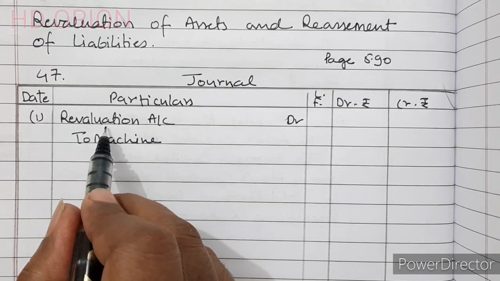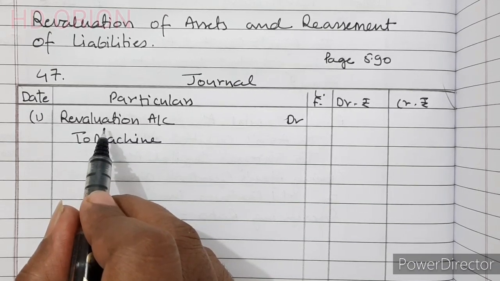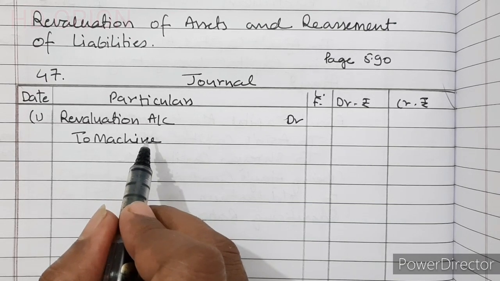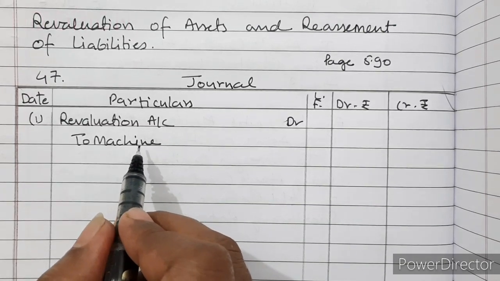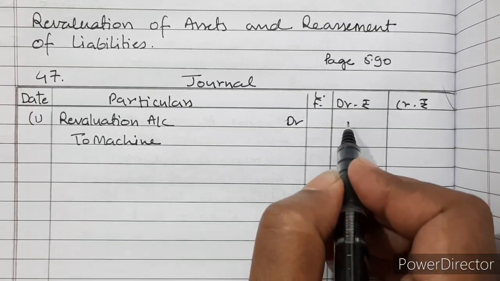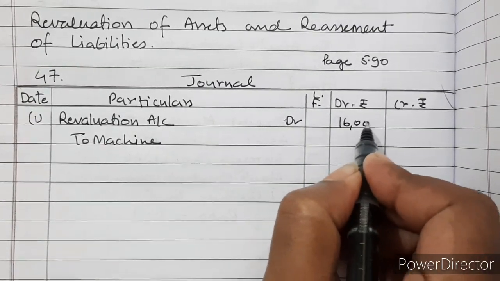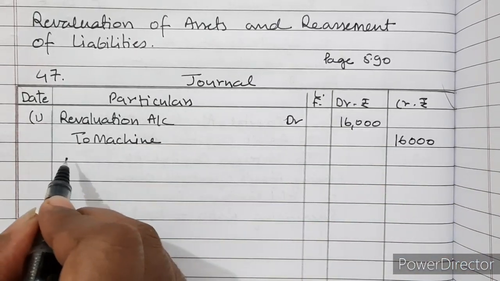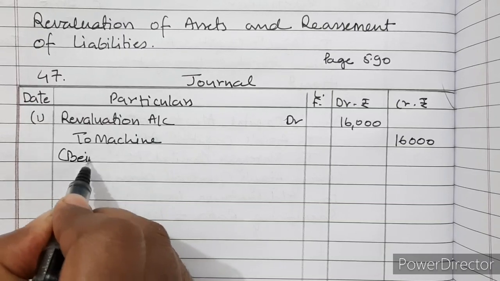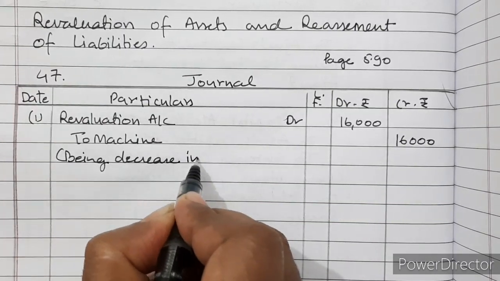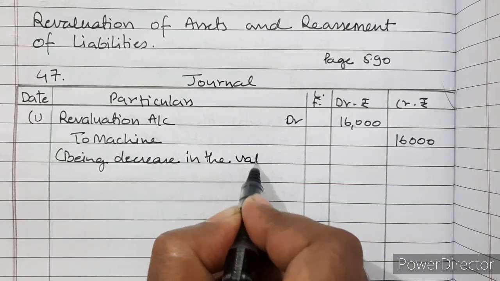Revaluation is a nominal account, so all the expenses or losses will be recorded on the debit side and all the incomes and gains will be recorded by crediting the revaluation account. So here machine is reducing by 16,000. So machine account is credited and therefore revaluation account is debited, being decrease in the value of machine.